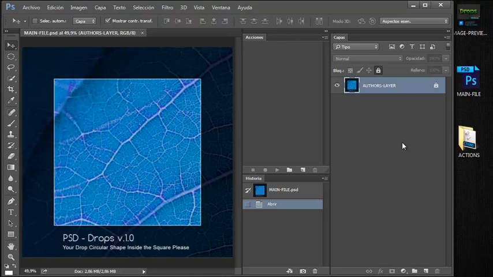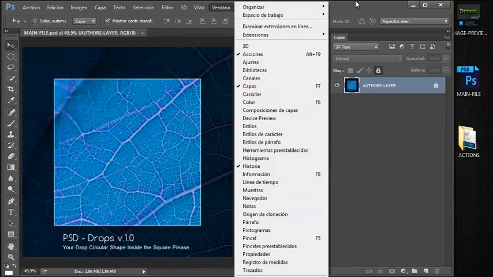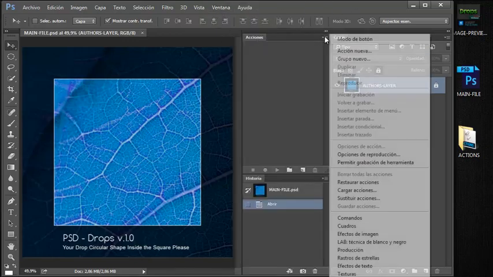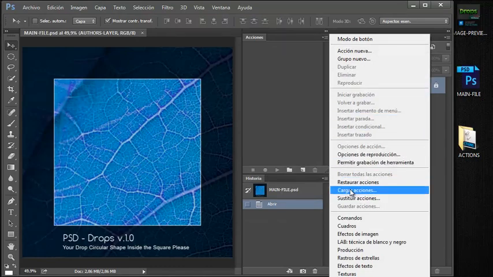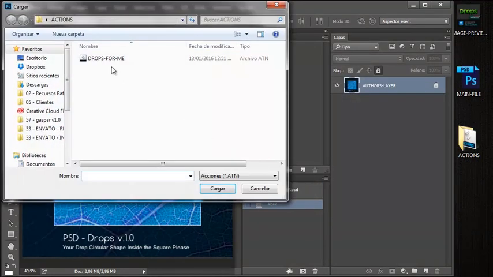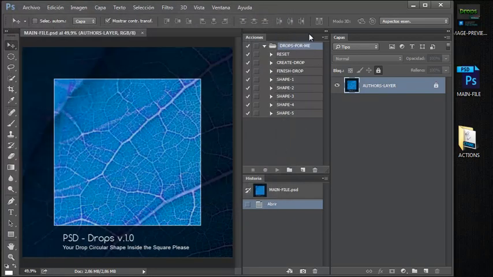So the next step is to load actions into the action panel. I will go into this drop down menu, option load actions, and this is the action. I have it here. The name is drops for me. So we choose the drops for me action, click on load, and you will get this.